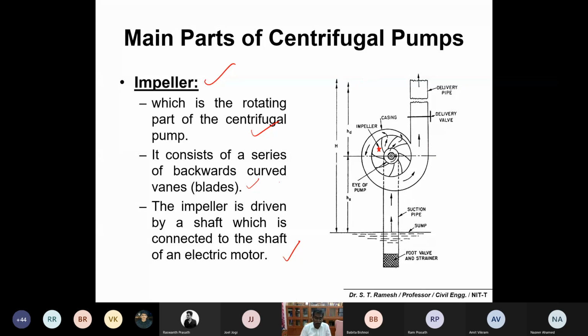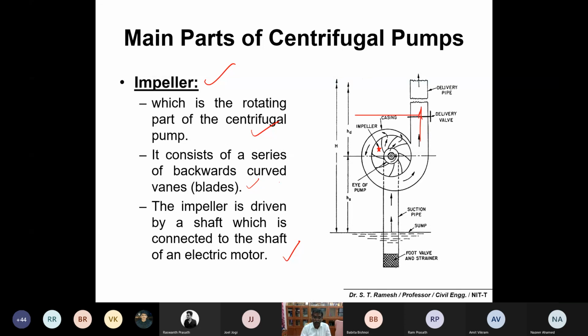The rotating part of the centrifugal pump consists of a series of backward curved vanes, otherwise called blades. The impeller is driven by a shaft which is connected to the shaft of an electric motor. If you switch on the motor, this impeller rotates, which creates a cavitation action, thereby the water pumped into the casing is pushed into a discharge pipe.